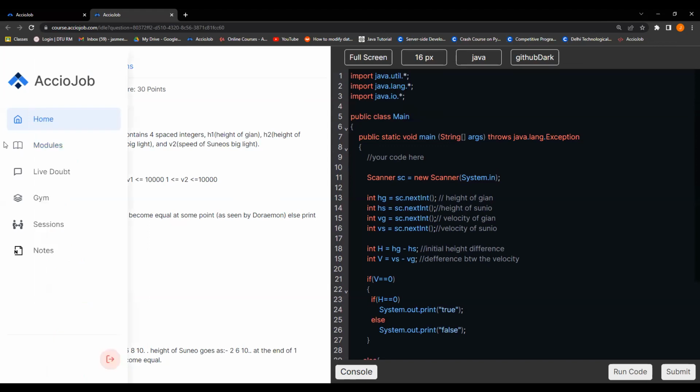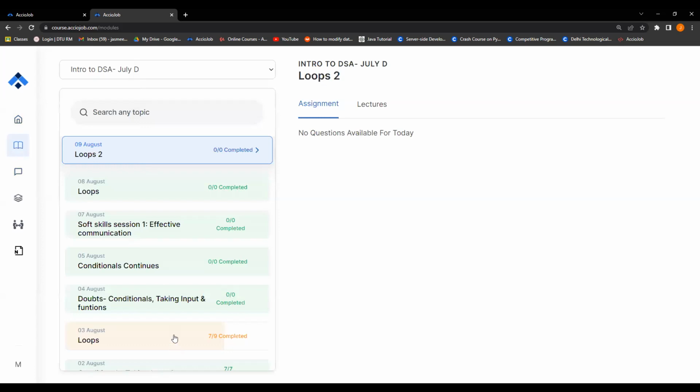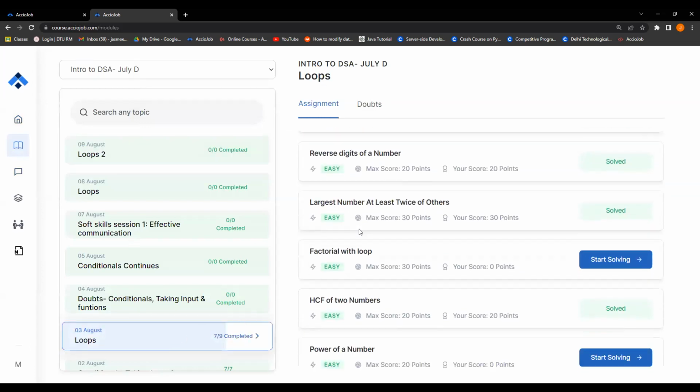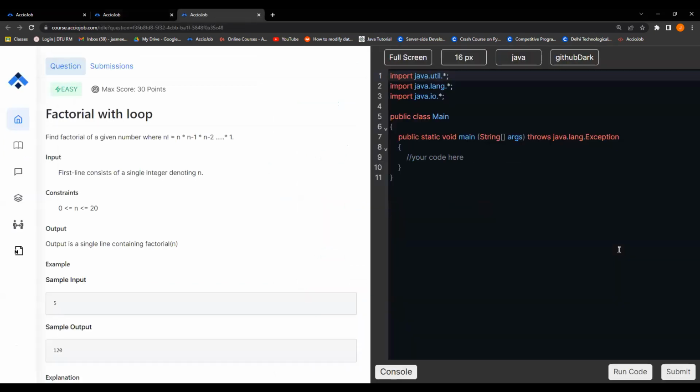Yes. Okay, cool. So let's move to the next problem for the day. Let's at least cover one problem. So factorial with loops. Let's do this. I'm not attending the yesterday doubt session, that's why I'm not doing power, sir. Okay, let's do the power one, no problem.